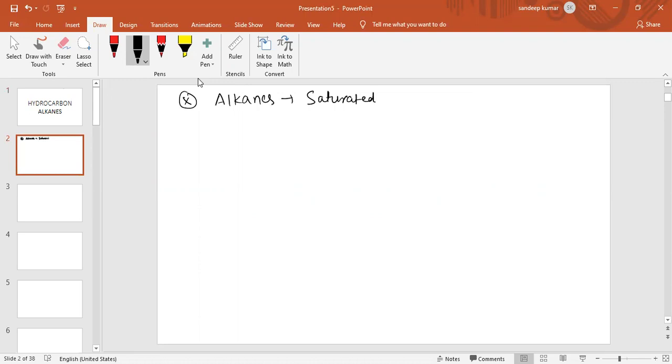Alkane is basically a saturated hydrocarbon. What is a saturated hydrocarbon? Saturated hydrocarbons are those hydrocarbons which contain only sigma bonds, or we can say single bonds. So alkanes are saturated hydrocarbons which contain only sigma bonds or single bonds.